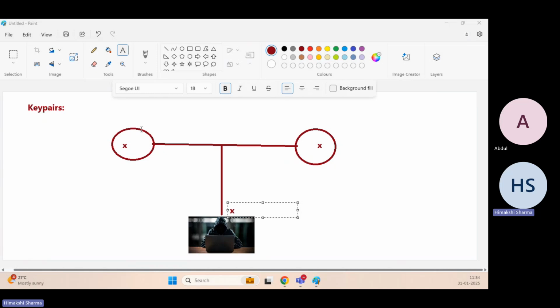So if X information is being passed from this particular laptop to this particular laptop, and if a hacker is sitting in between, will he be able to read out the X information? No, because we have the private key. No, I'm not talking about the key. I'm talking about this in simple plain text format.